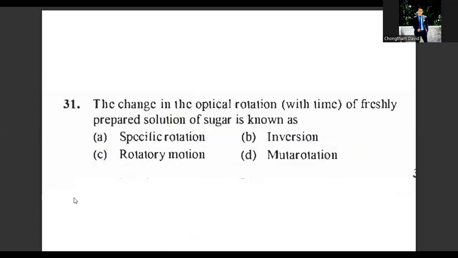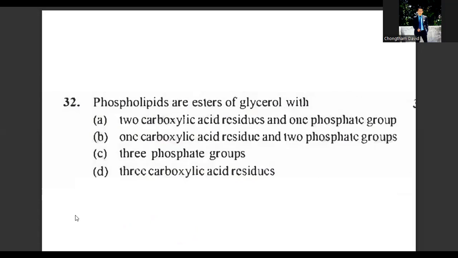31. The change in the optical rotation with time of freshly prepared solution of sugar is known as mutarotation. 32. Phospholipids are esters of glycerol with 2 carboxylic acid residues and 1 phosphate group. E.